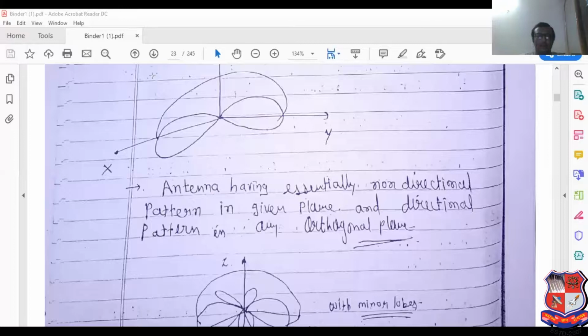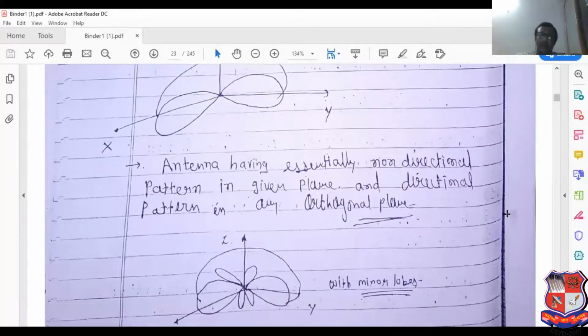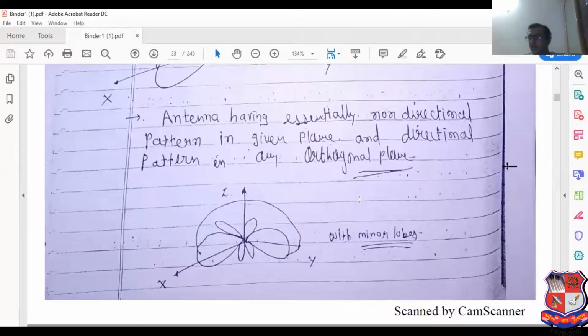See this: an antenna having an essentially non-directional pattern in a given plane, and a directional pattern in the orthogonal plane, can be considered as the omnidirectional antenna.